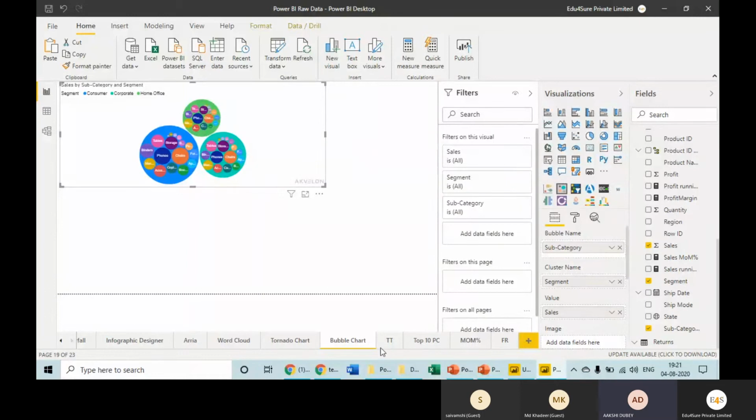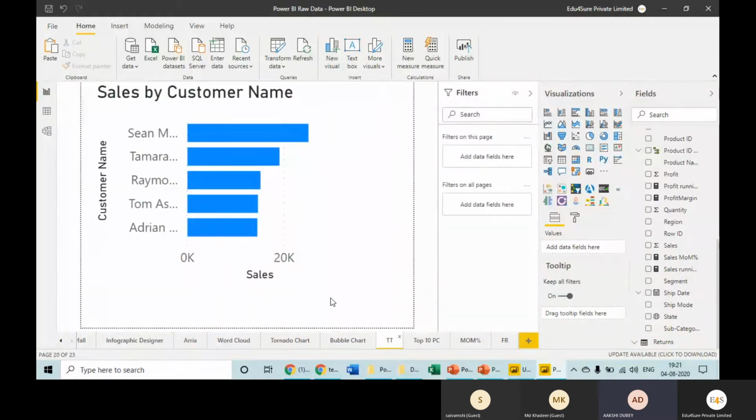This is how we have created customized tooltip. So whatever we want to put as a customized tooltip, we have to create it as a separate chart, and then this can be incorporated as a tooltip.